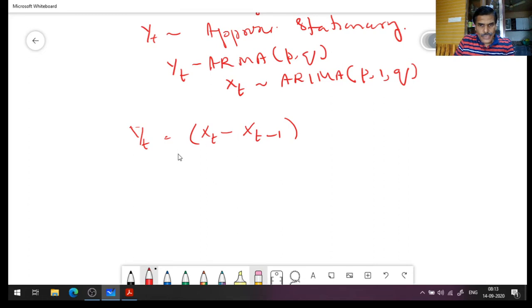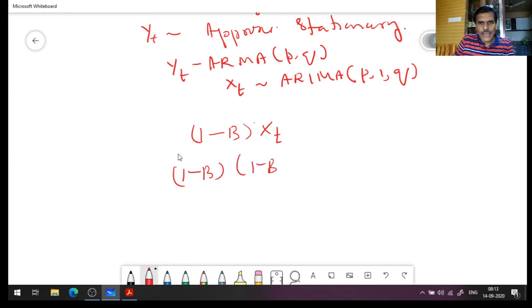I use the notation (1 minus B) times X_t, and again I difference it once. That will be (1 minus B) times (1 minus B) X_t, and so on. So this will be (1 minus B) to the power d times X_t.